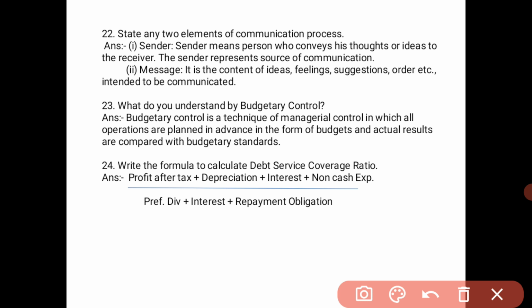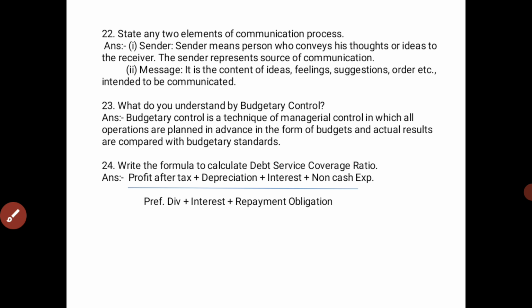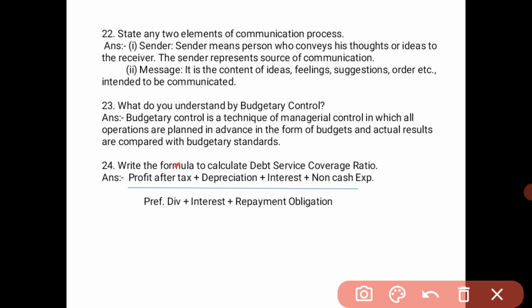And the last question in the 2 marks: write the formula to calculate debt service coverage ratio. The formula is: profit after tax plus depreciation plus interest plus non-cash expenses, the whole divided by preference dividends plus interest plus repayment obligations.